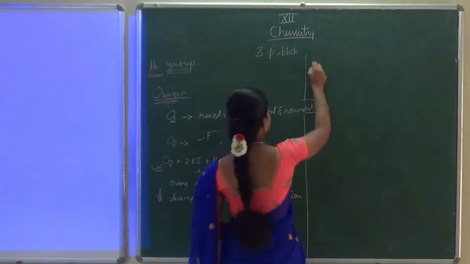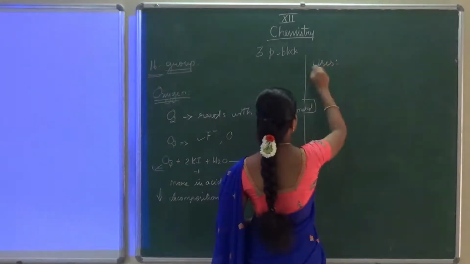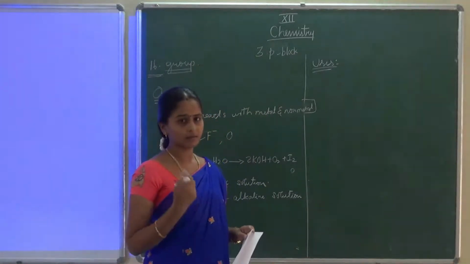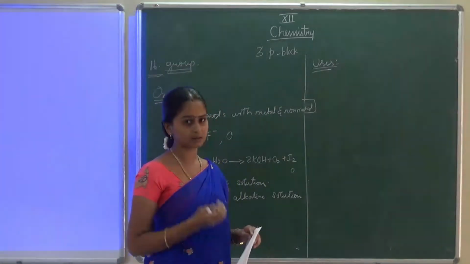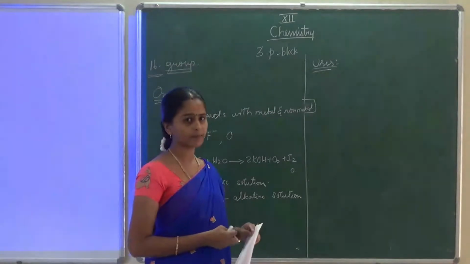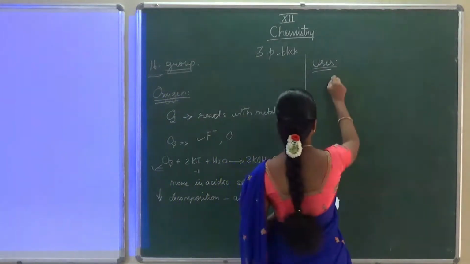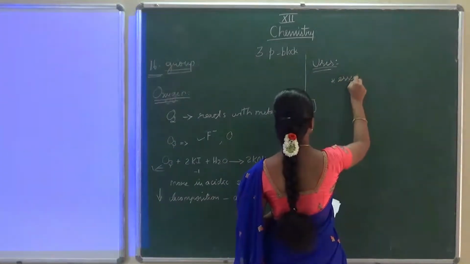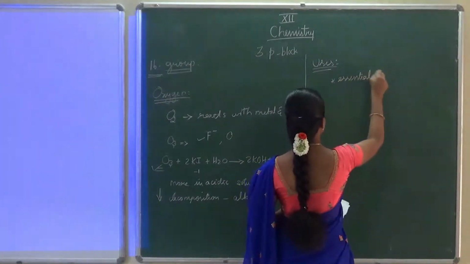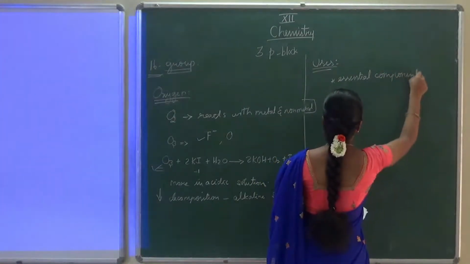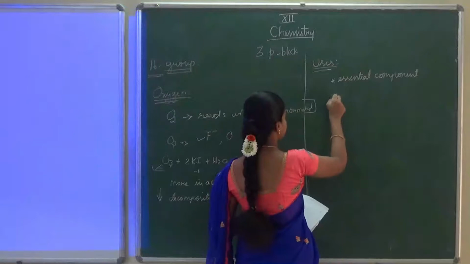Then the uses of oxygen. What are the uses of this oxygen? The general use we know: all living organisms cannot function without oxygen, because oxygen is the fuel for us. So we can say it is an essential component for living organisms.